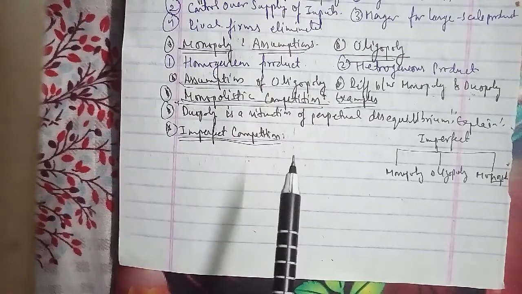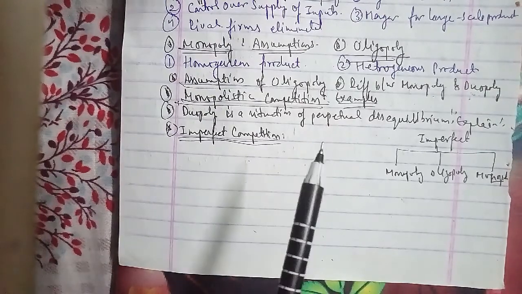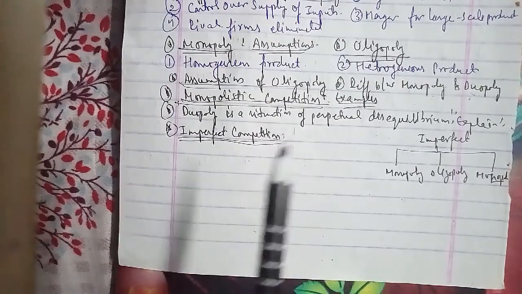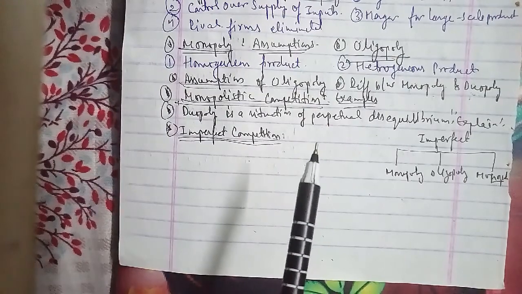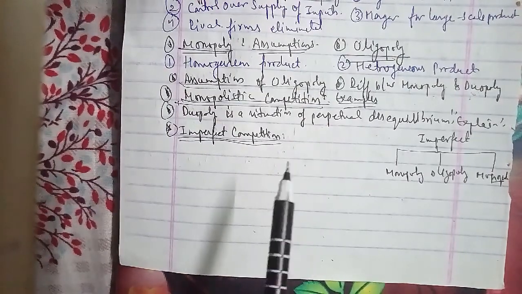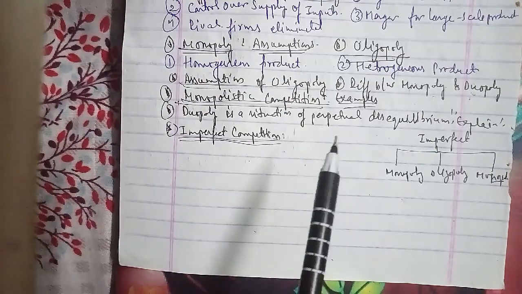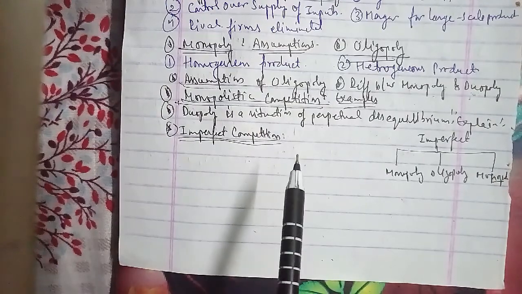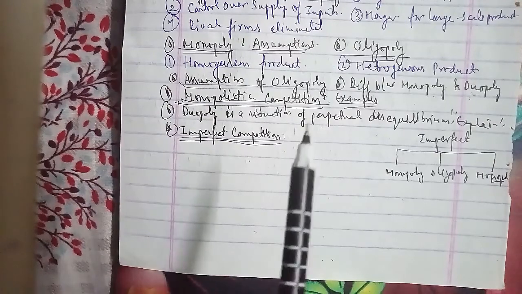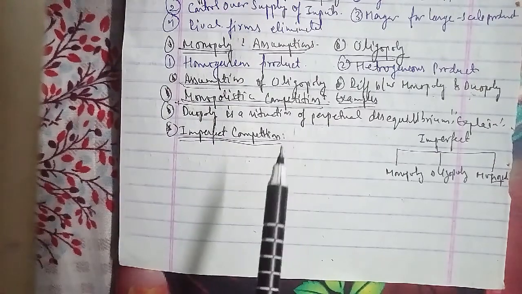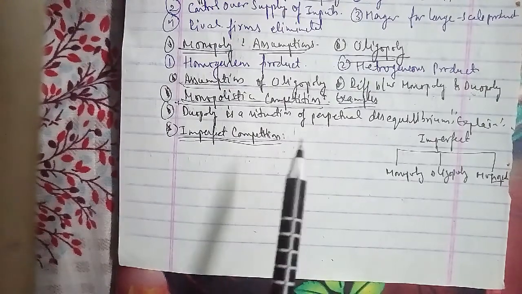The seventh feature we have is elasticity of demand, where perfect competition is perfectly elastic; monopoly less elastic; monopolistic competition less elastic; oligopoly less elastic. The eighth feature is AR and MR, that is average revenue and marginal revenue: in perfect competition they are equal; monopoly different; monopolistic competition different; oligopoly different. The ninth feature is selling cost: in perfect competition none; monopoly small; monopolistic competition large; and oligopoly small.